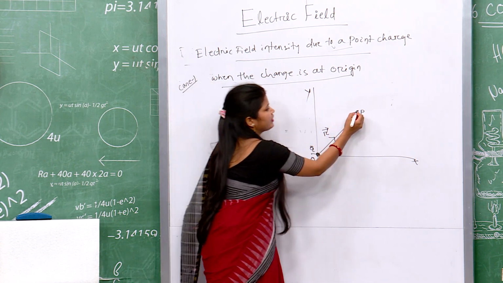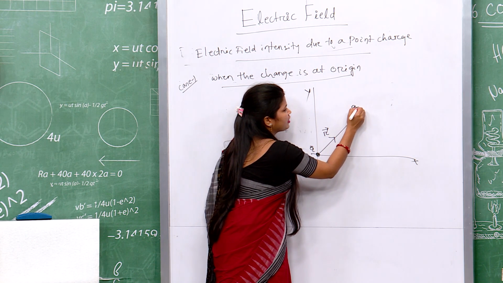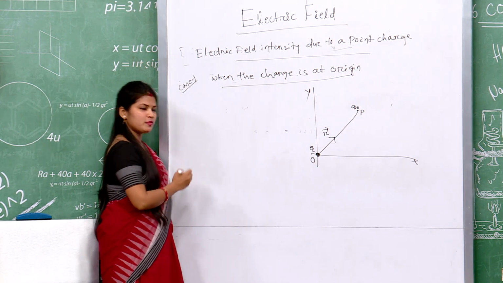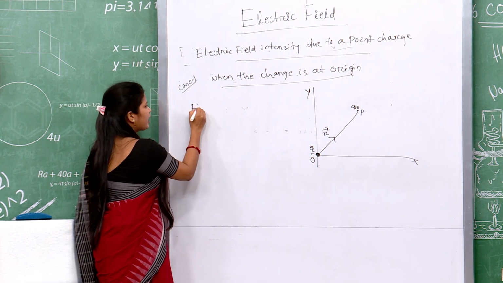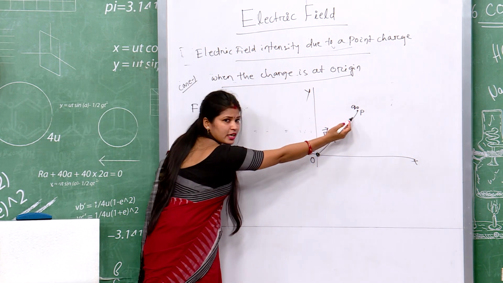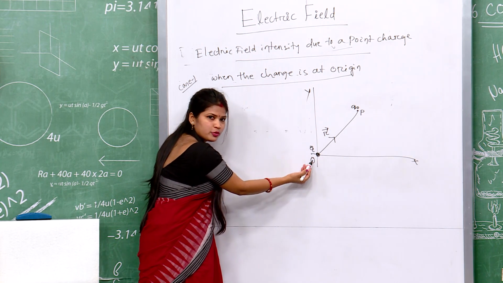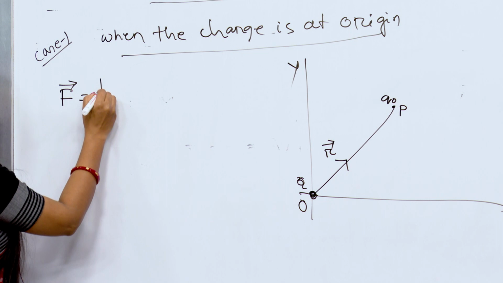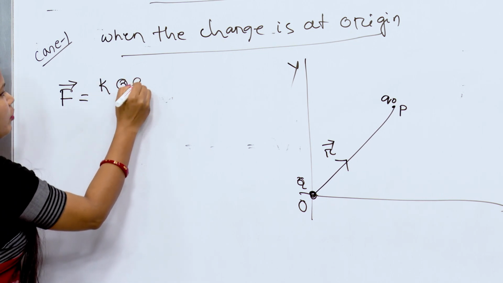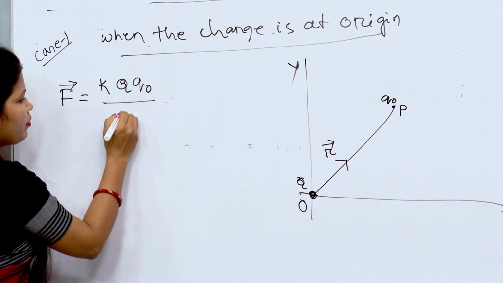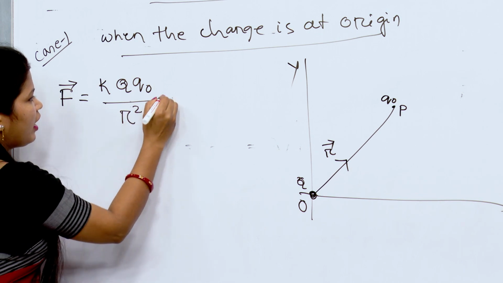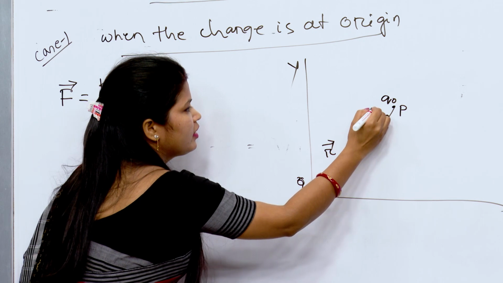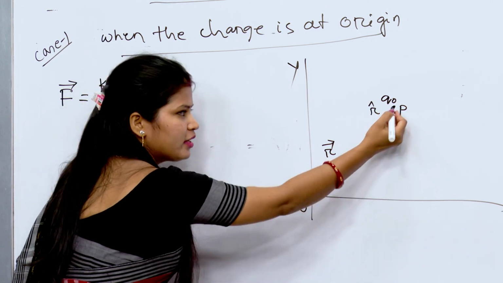Let us imagine a test charge placed at point P. Then according to Coulomb's law, the force exerted on the test charge due to Q is given by K Q Q naught upon R square R cap. R cap is the unit vector along R vector.